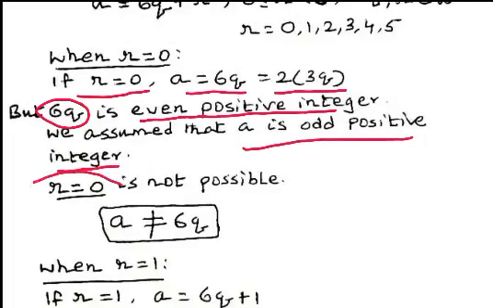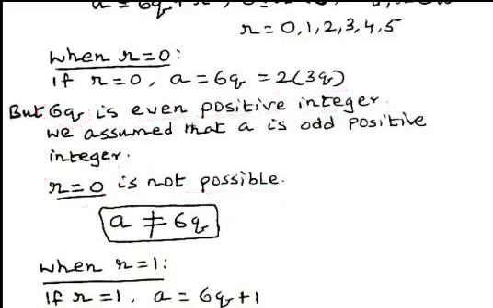Therefore, the case when r equal to 0 is not possible. Hence, a cannot be expressed in the form of 6q. When r equal to 0, we cannot express a. A is odd positive integer. Odd positive integer cannot be expressed in the form of 6q.